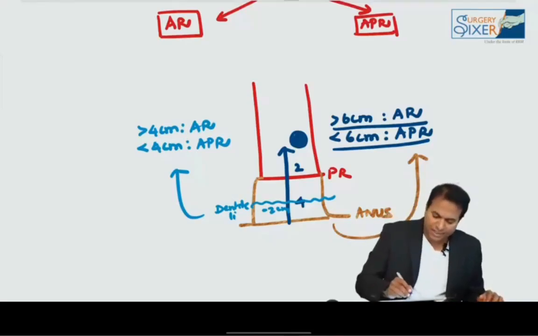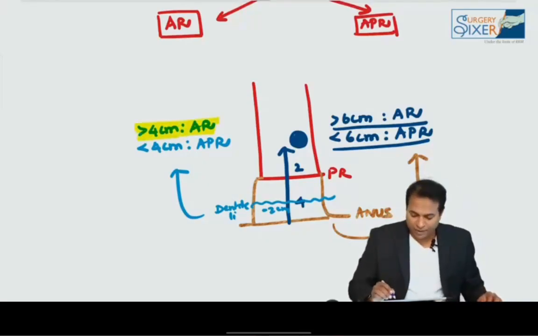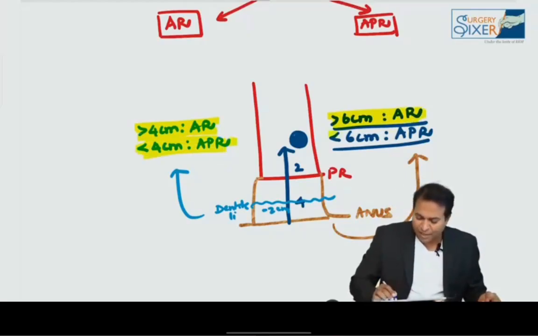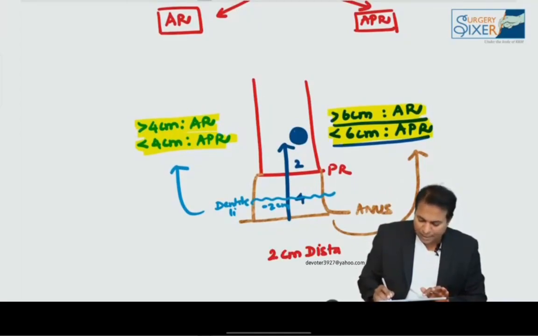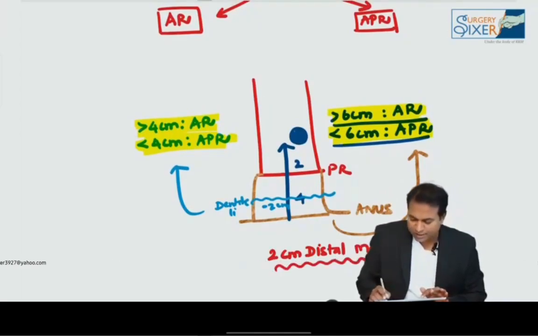So it is based on the distance from the puborectalis. More than 4 centimeter from dentate line AR. More than 6 centimeters from anal verge AR. Less than 4 centimeters from dentate line APR. Less than 6 centimeters from anal verge APR. This is all purely based on the concept we have to give 2 centimeter distal margin. Please don't forget these 2 surgeries. These are 2 high yield MCQ topics.